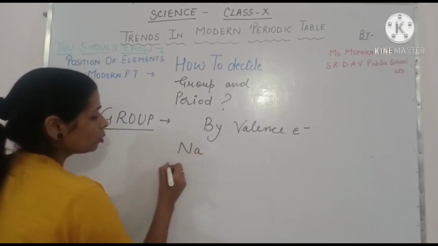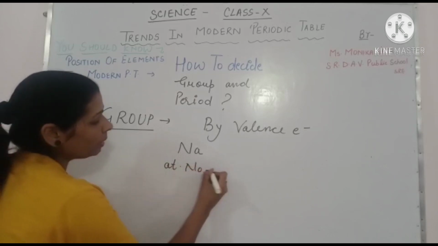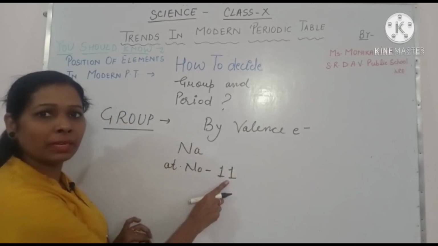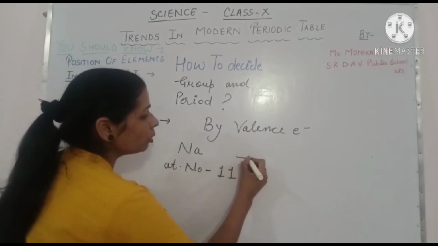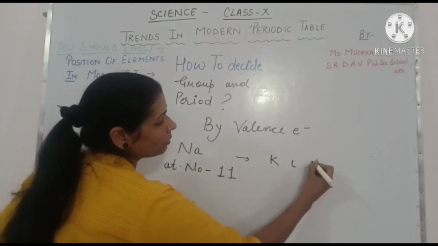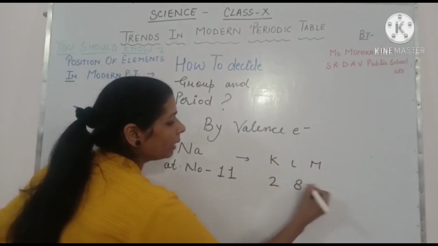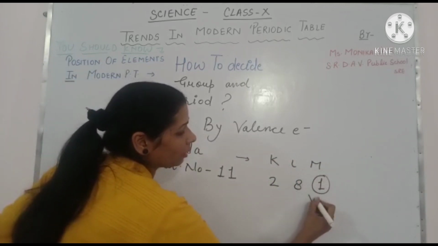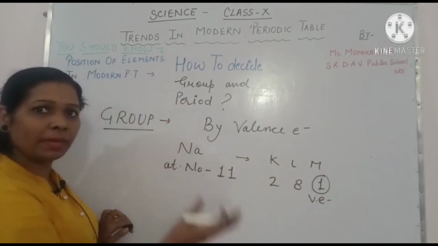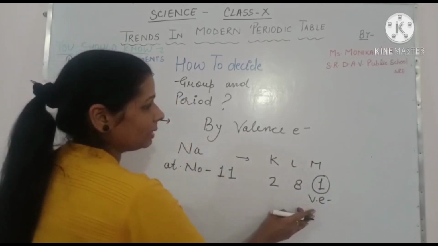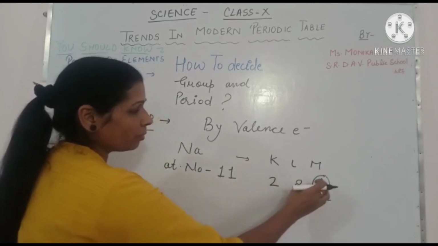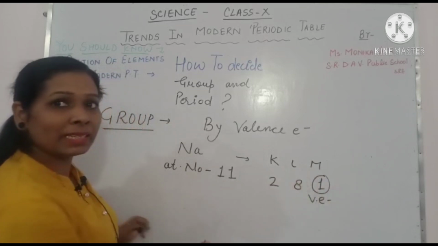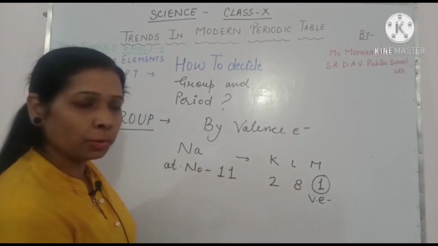Like sodium is having atomic number 11. According to that, its electronic configuration will be 2, 8, 1. Like this, 1 is the valence electron. Last shell में जितने electrons होंगे, that is valence electron. So valence electron will decide. If valence electron is 1, then group is 1. If valence electron is 2, then group is 2.